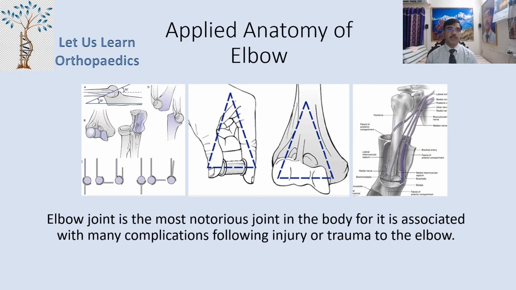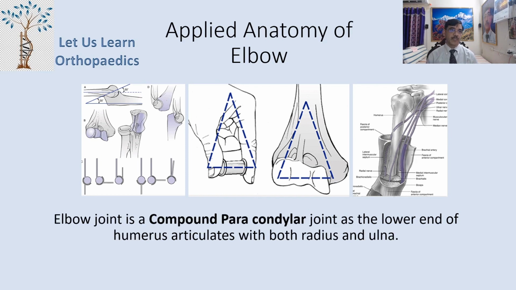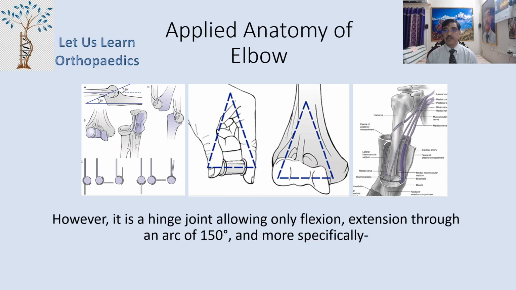So coming to the applied anatomy of elbow. You all know that elbow joint is the most notorious joint in the body, for it is associated with many complications following injury or trauma to the elbow. It easily becomes stiff, and it offers stiff resistance to the efforts of the treating doctor to make it mobile again. Elbow joint is a compound paracondylar joint, as the lower end of the humerus articulates with both radius and ulna. However, it is a hinge joint